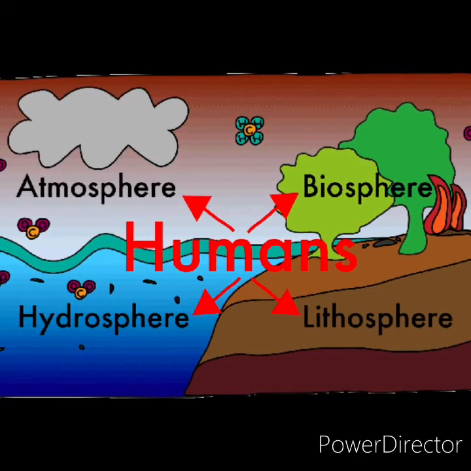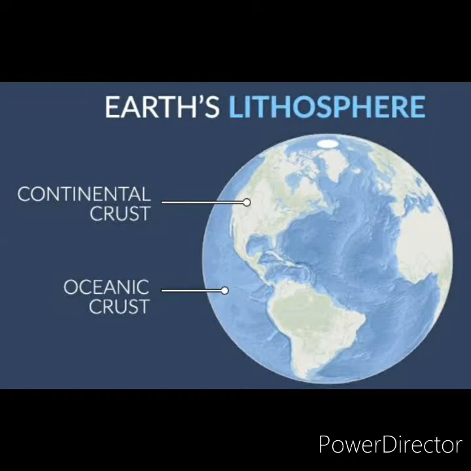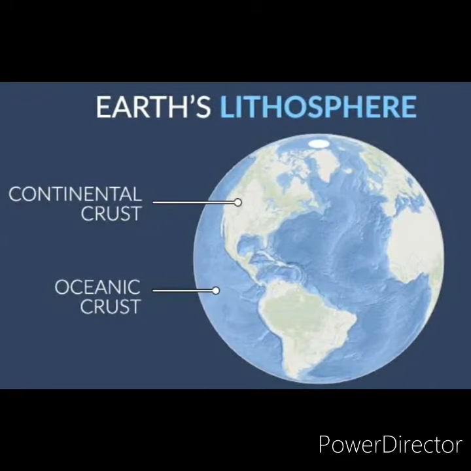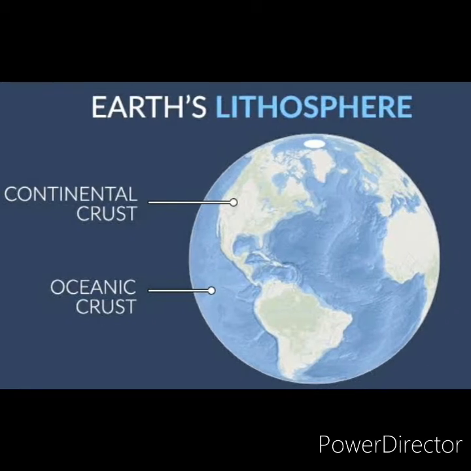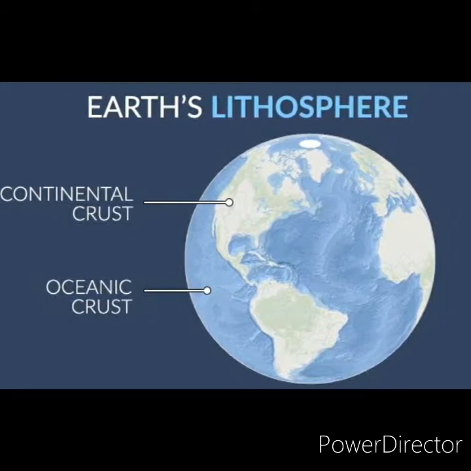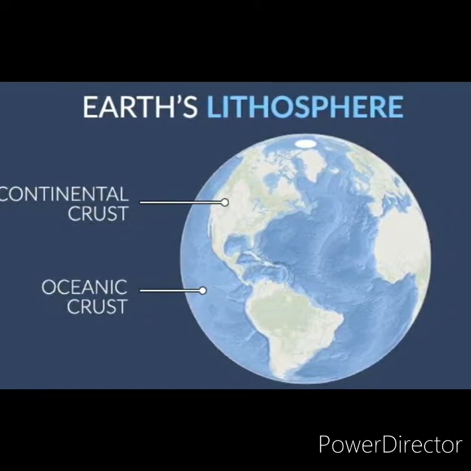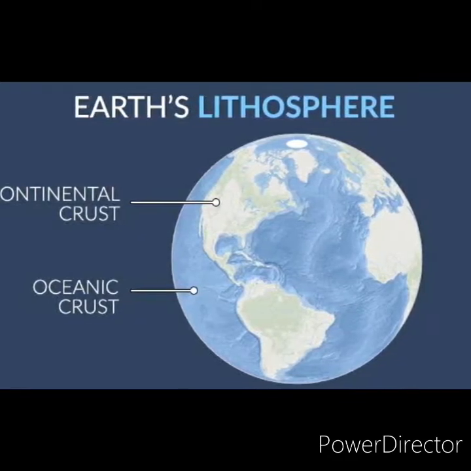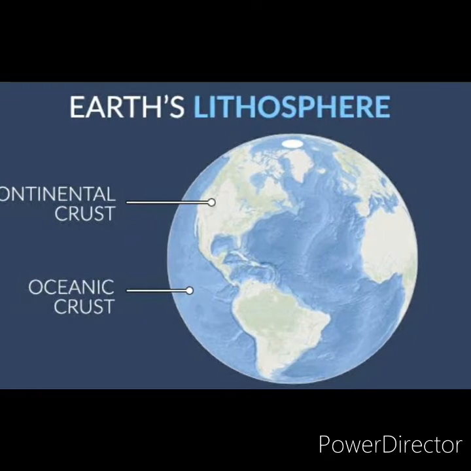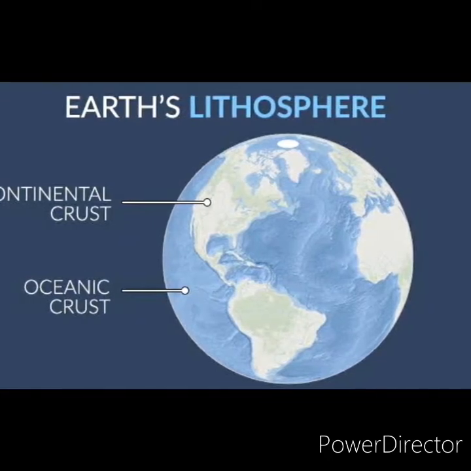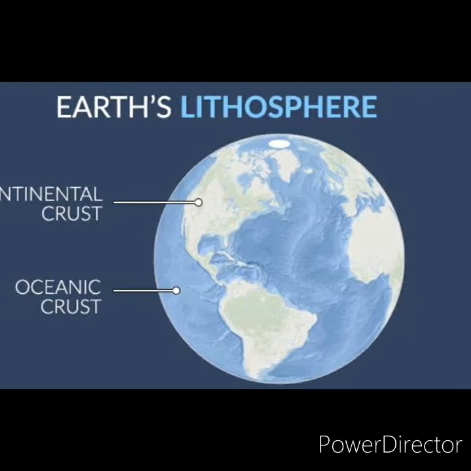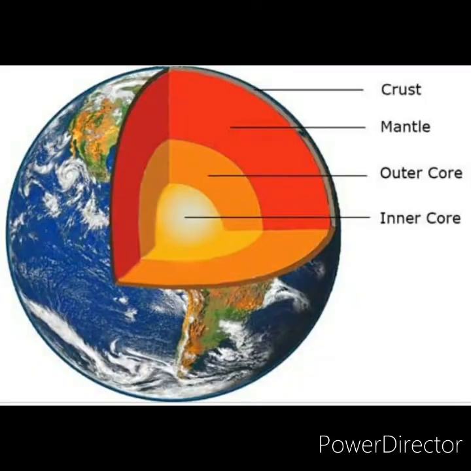Now we are going to study the earth's interior part, because we are going to deal with the endogenetic process. Endogenetic process means the interior of the earth. The lithosphere is the solid outer part. The inner part, how it is, we are going to learn now. I told you: crust, mantle and core.